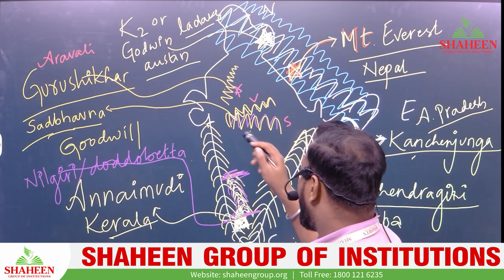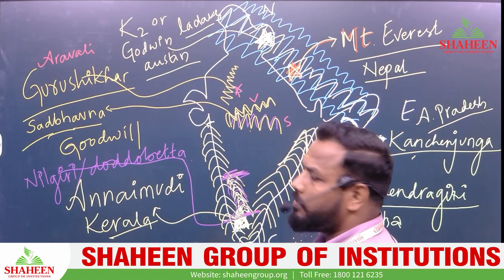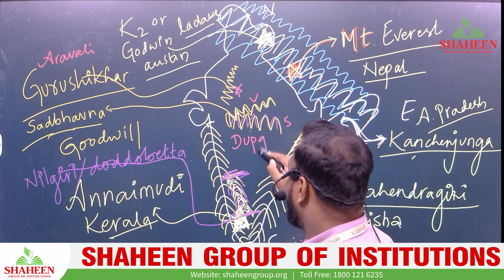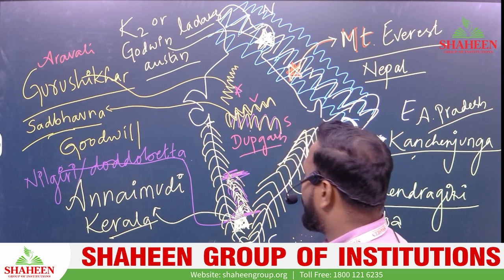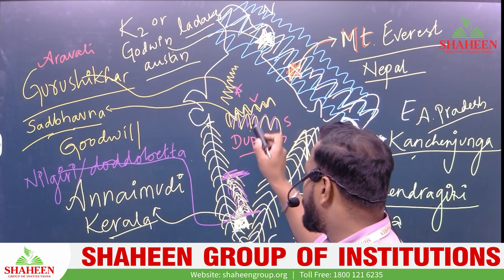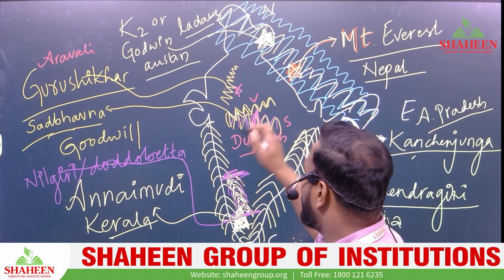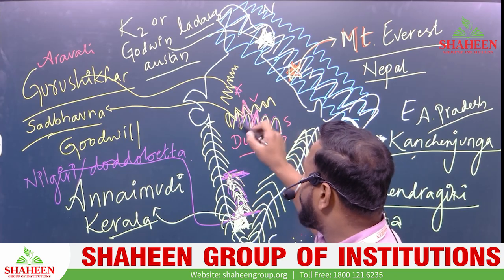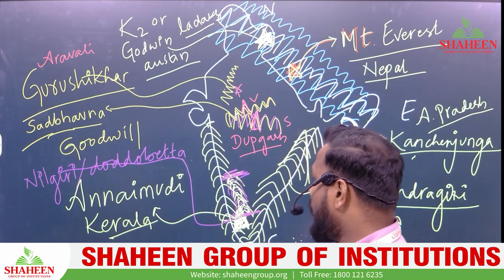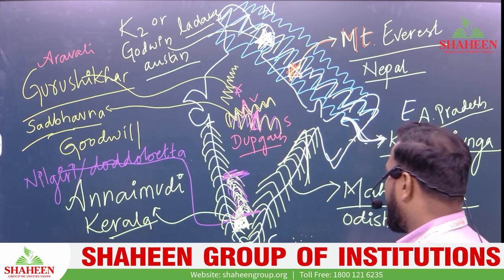Now, the highest peak of Satpura, I will write here itself. The highest peak of the Satpura range is Dhupgarh, the single highest mountain. In the Vindhyas we have Sadbhavana, in the Aravalis we have Guru Shikhar, in the Western Ghats we have Annamalai, and in the Eastern Ghats we have Mahendragiri.